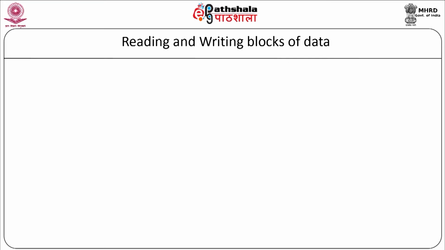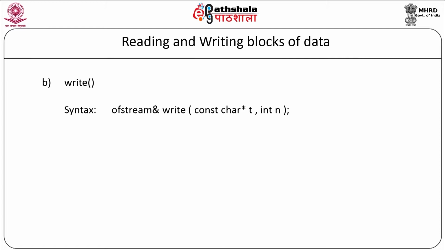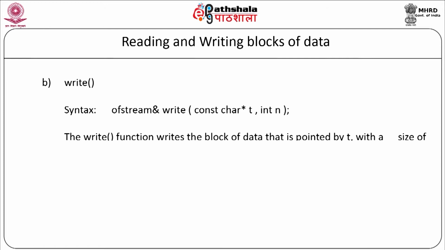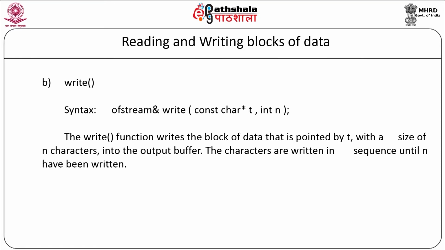The write operation. The syntax is ostream& write(const char* t, int n). The write function writes the block of data that is pointed to by t with the size of n characters into the output buffer. The characters are written in sequence until n have been written.